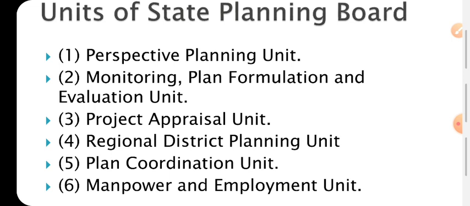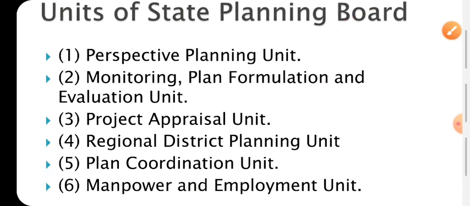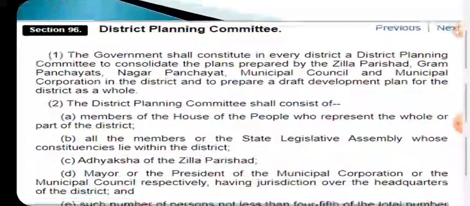There are various units in the state planning board, like the perspective planning unit, monitoring plan unit, project appraisal unit, regional district planning unit, plan coordination unit, and manpower and employment unit. These are some of the units we have in the state planning board. Now come to the district planning board.